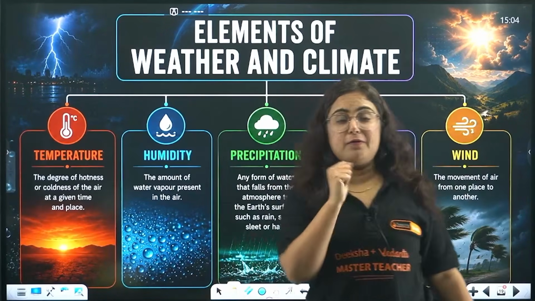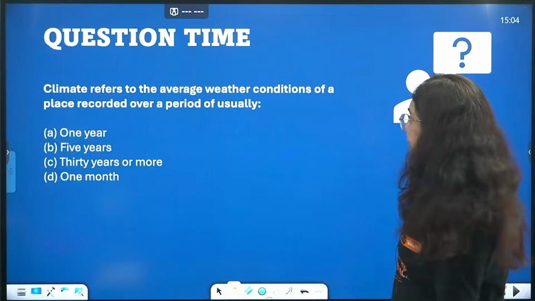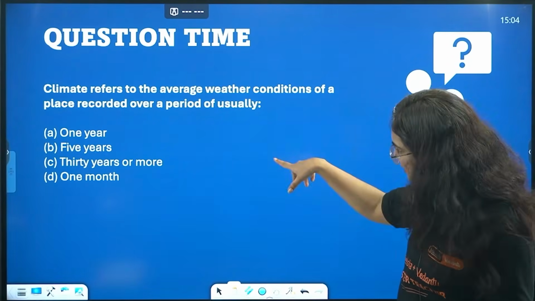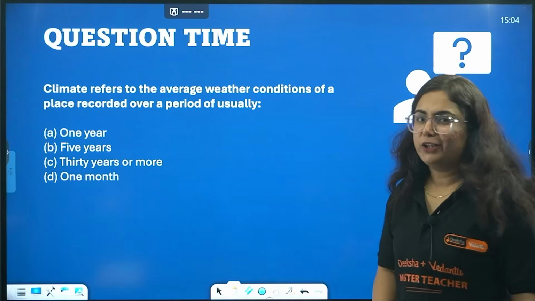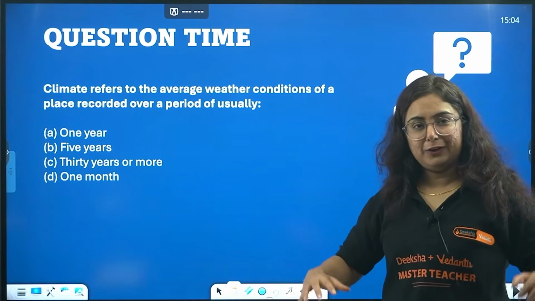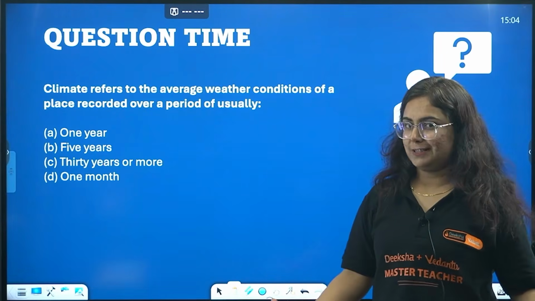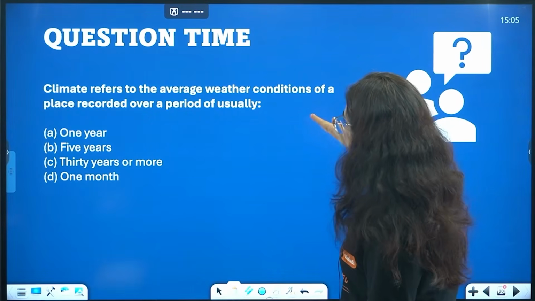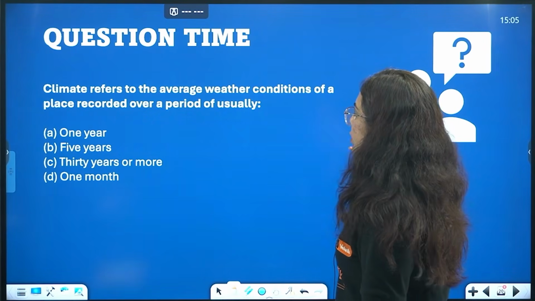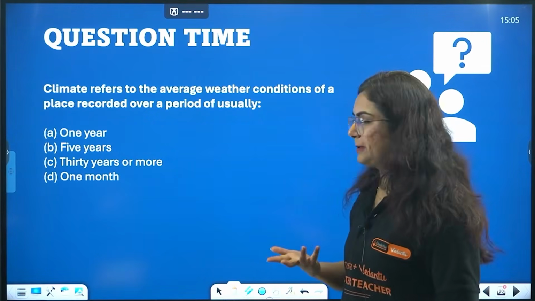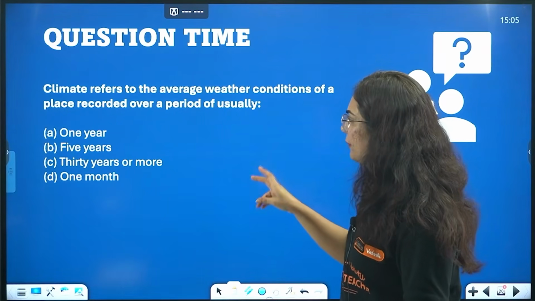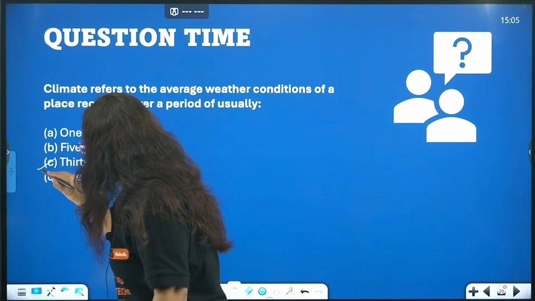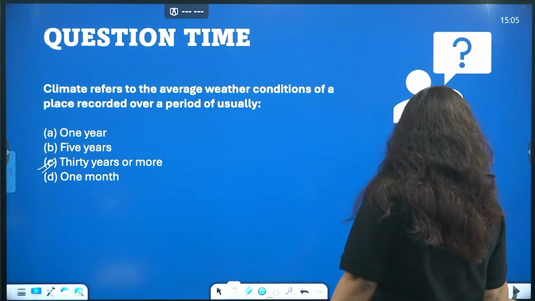Okay, so now we will learn about the first element that affects India. But before that, we have a question suddenly in front of us. Okay, no worries. It is just to make you feel light before moving to the tough concepts. Okay, the question says, the climate refers to average weather conditions of a place recorded over the period of usually what? 1 year, 5 years, 30 years or more, or 1 month. Very easy, we just learned this, 30 years or more.